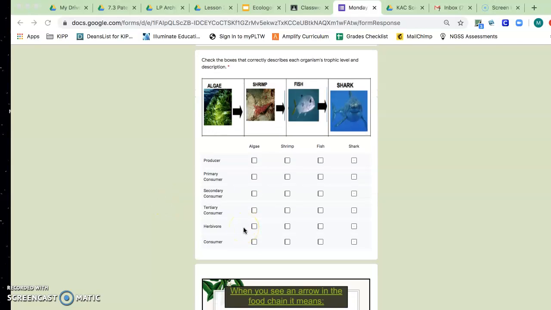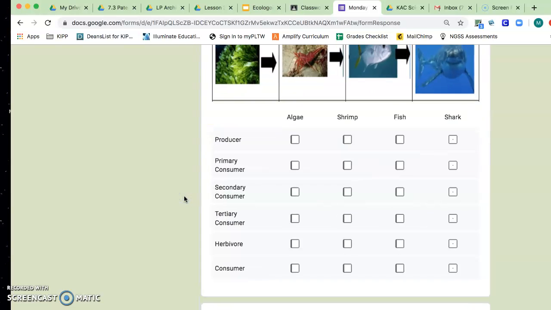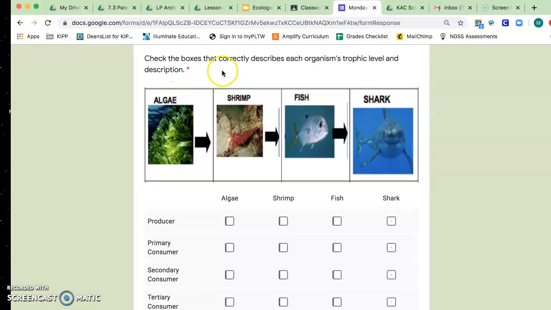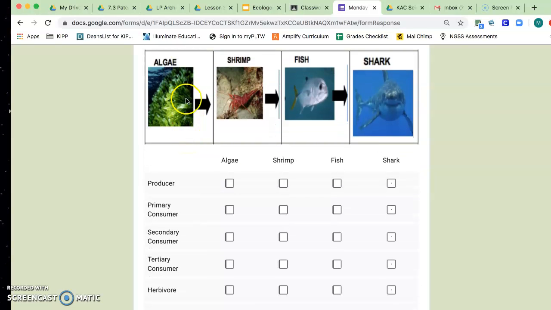Hey everyone. Okay, so let's go ahead and go over this question right over here. So let's start with this food chain. It says check the boxes that correctly describe each organism's trophic level and description. So we're starting with algae.